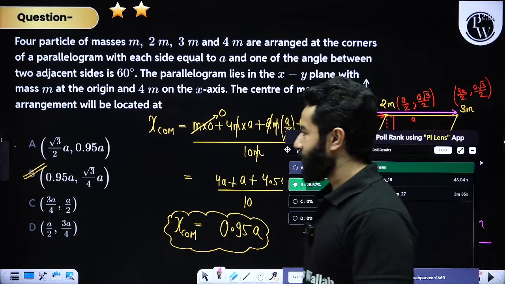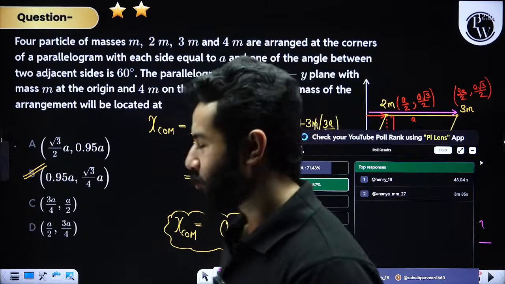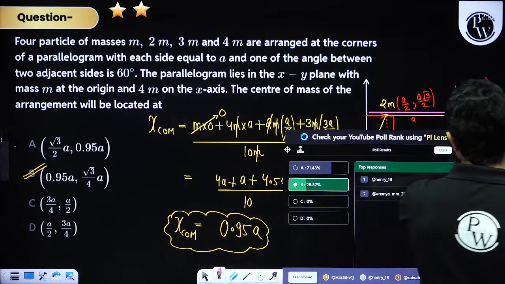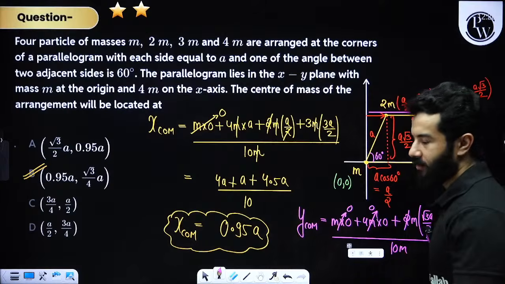Only 28.57 percent of you were able to solve this particular question, and that is why I have said this is a nice question, right?